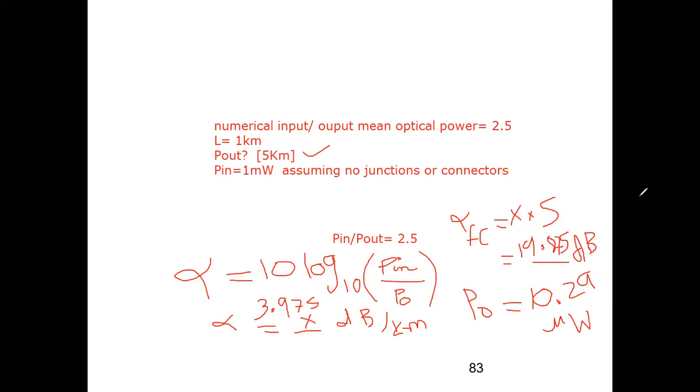Okay, so one more homework I will give you. I am not going to make you solve that homework now. Write down this problem. If you want to do it, you can do it at home. I will not discuss this answer in the next class. It's almost the same formula, but you write it. The mean optical power.